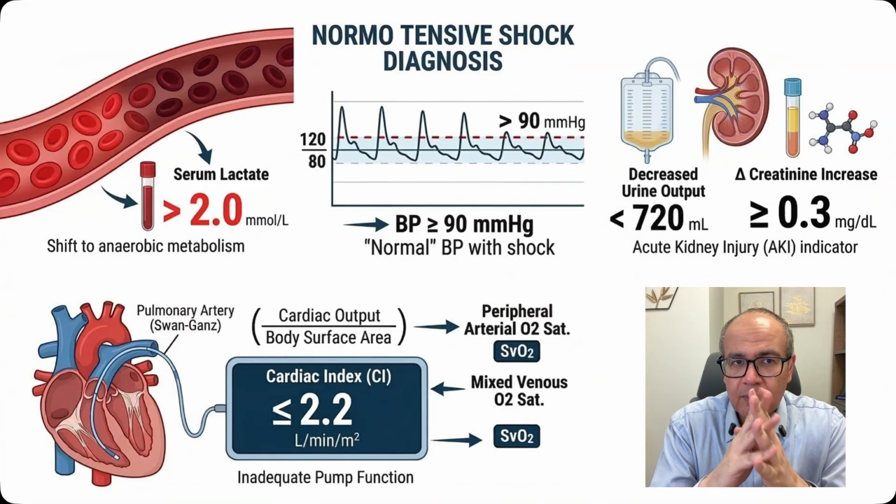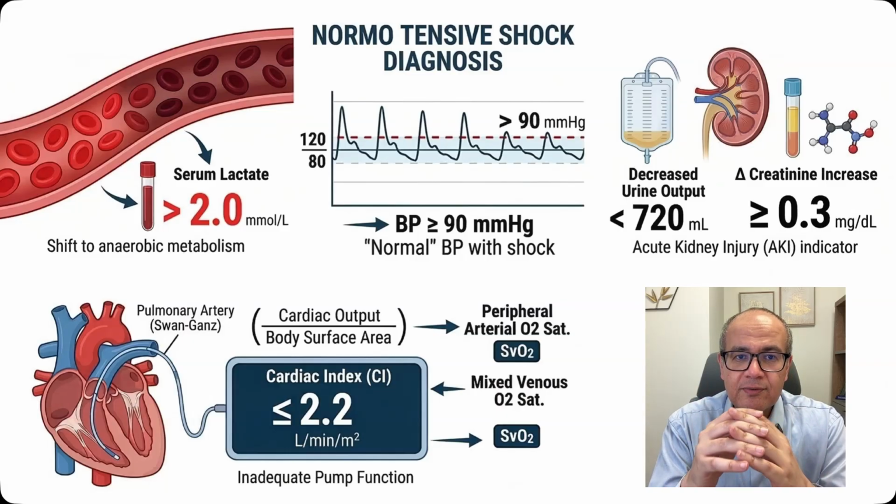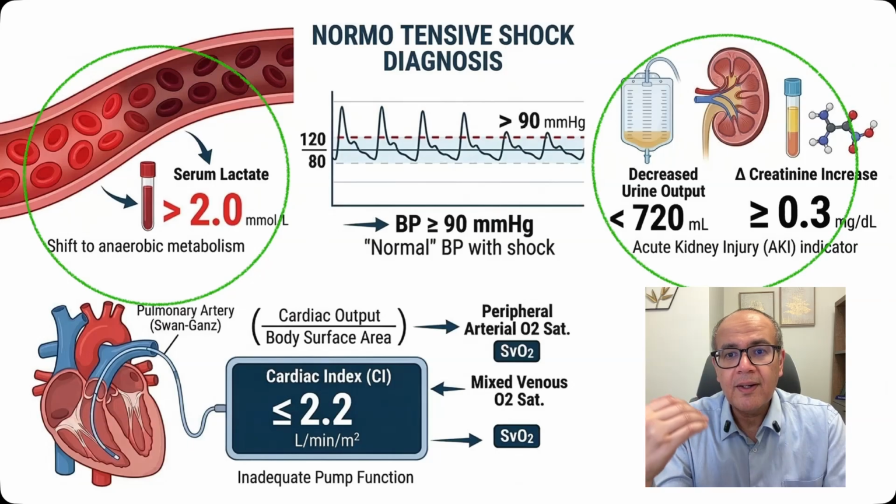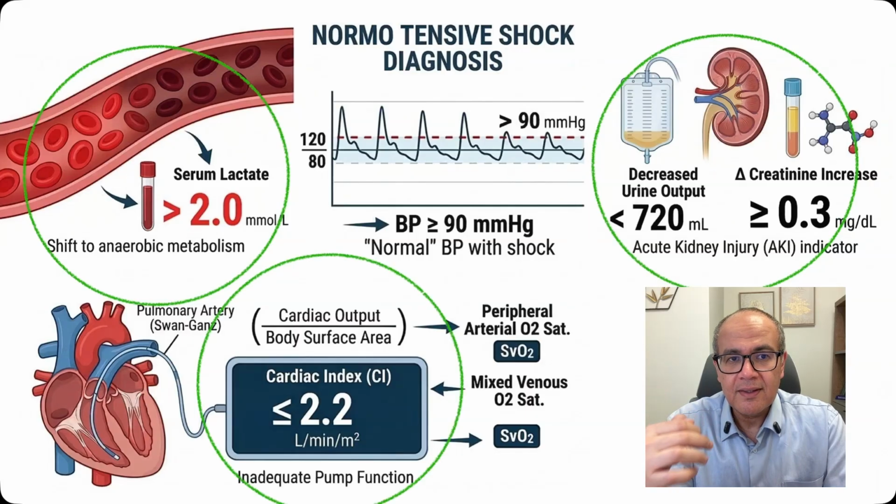And even when the patient is not hypotensive, we can get some markers of poor tissue perfusion. We call this normotensive shock. And we can characterize that by a rising serum lactate, which means that the body is shifting towards anaerobic metabolism, or by decreasing urine output, or by a significant rise in serum creatinine, indicating an acute kidney injury, or if we have the Swan-Ganz catheter, by a decline in the cardiac index. So in these three situations, the patient has apparently a stable or holding blood pressure, whereas in fact, there is tissue hypoperfusion evidenced by diminished cardiac index, increasing serum lactate, or renal hypoperfusion.